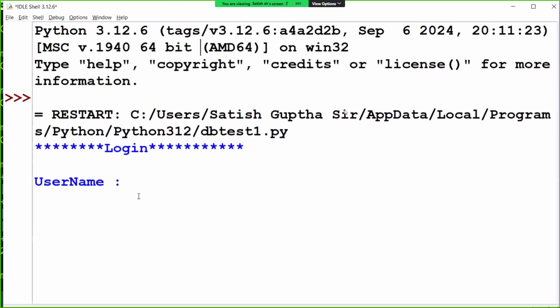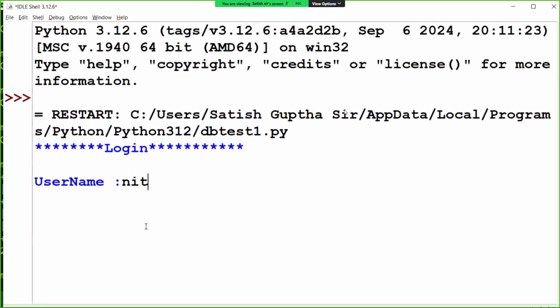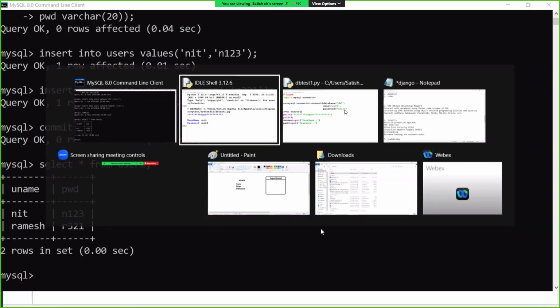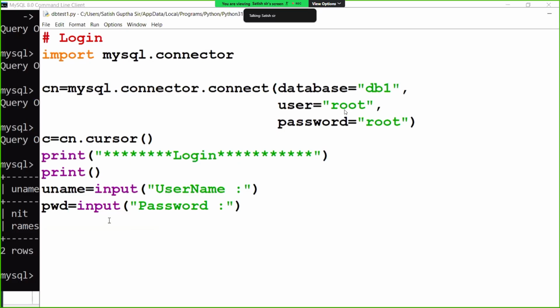It just connects and asks to enter username and password. I enter the username. What is the username I've given? NIT. And what is the password I've given? N123. Then when I give this username and password, I should verify, right? Is this username and password correct or not? How can I verify it? I can verify it by sending one query. Which query? Select.